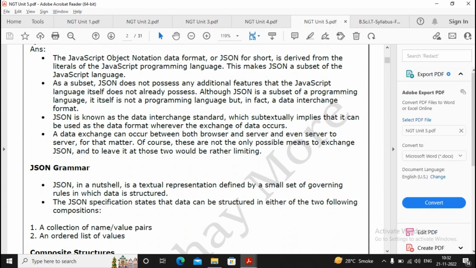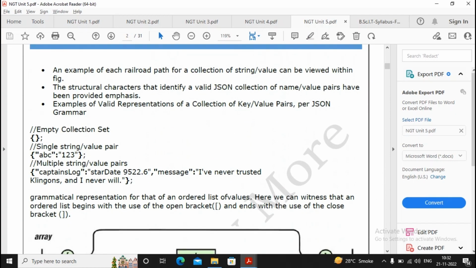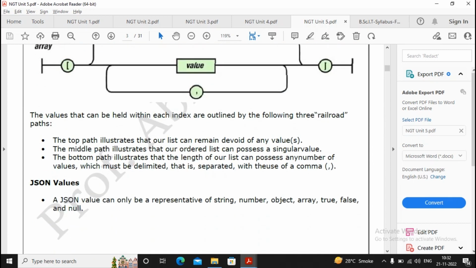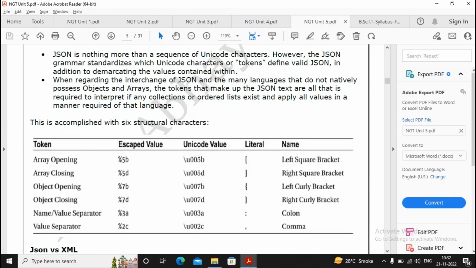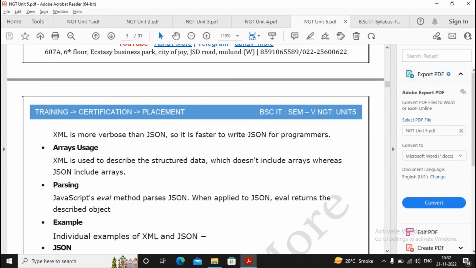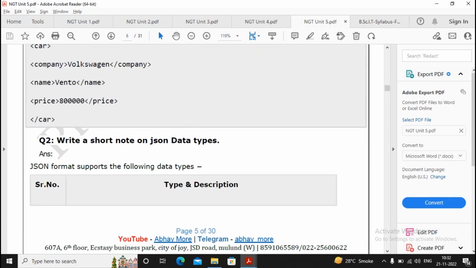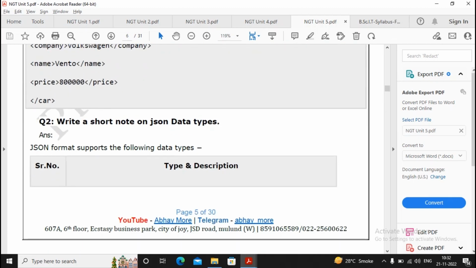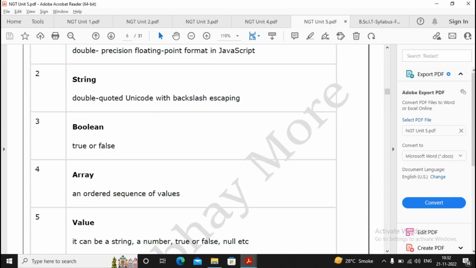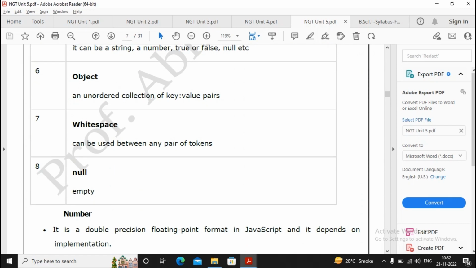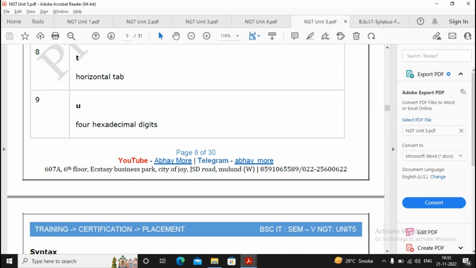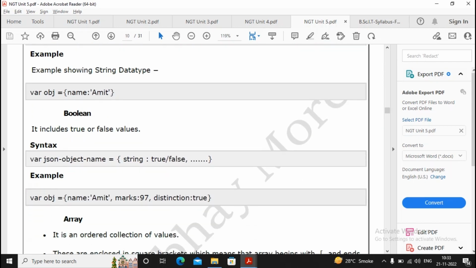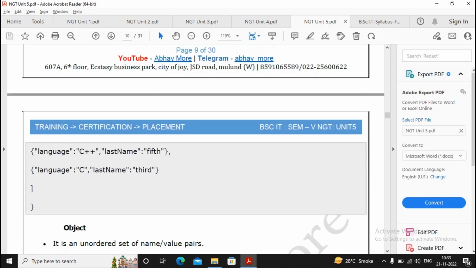What is JSON is an important question. Again JSON, if you prepare it over here, then Unit 1's JSON is already prepared, right? After JSON, it will be asked about JSON versus XML. This question can come: what is the difference between JSON versus XML? Write a short note on JSON data type. Any 4 to 5 you can remember, that is more than sufficient, because you cannot remember so many types, so at least 4 to 5 you can definitely remember, so you are able to write the answers properly.